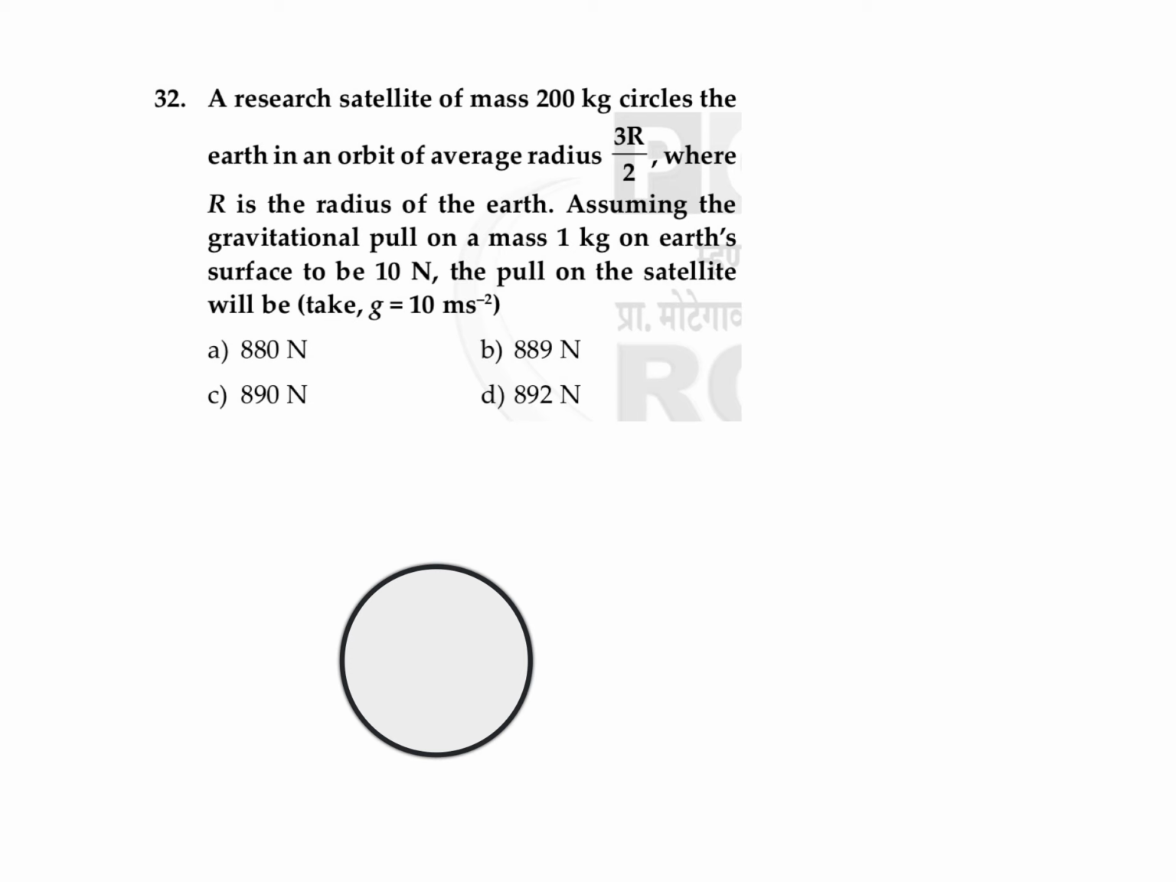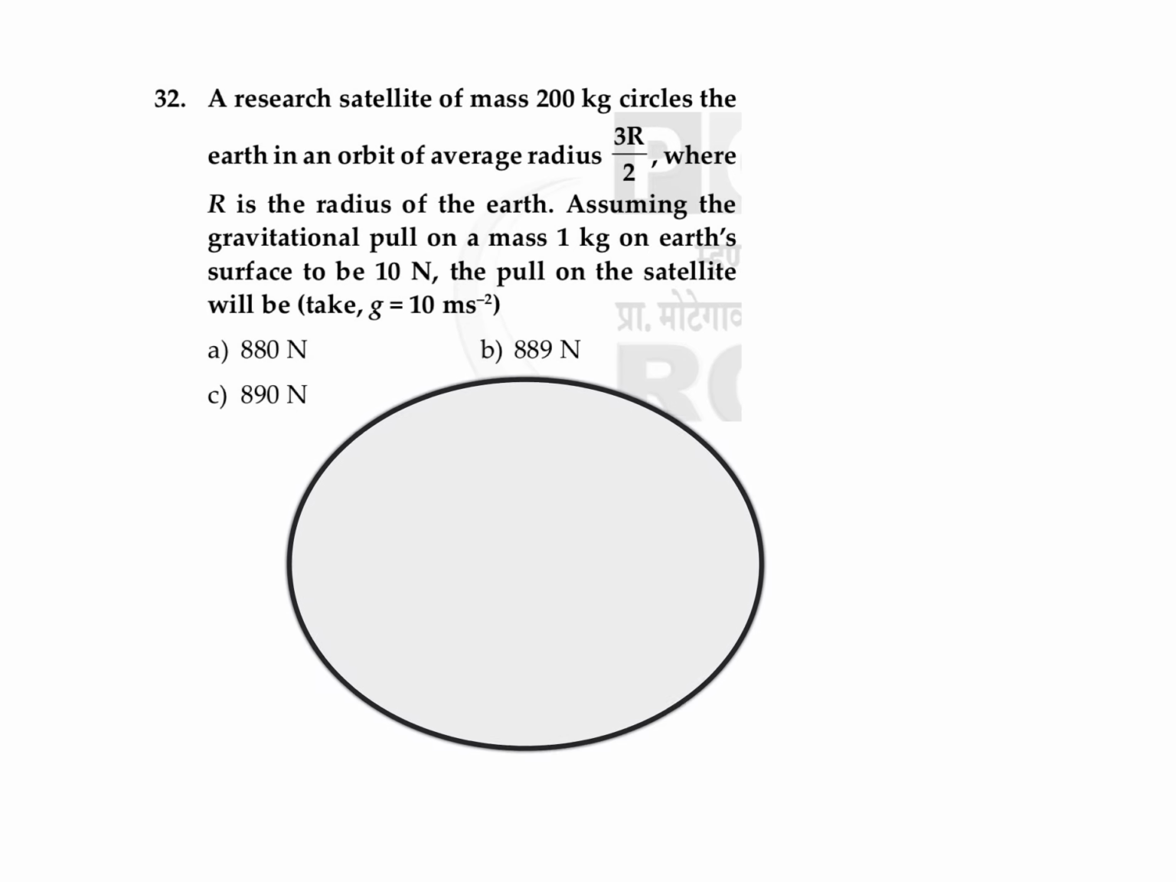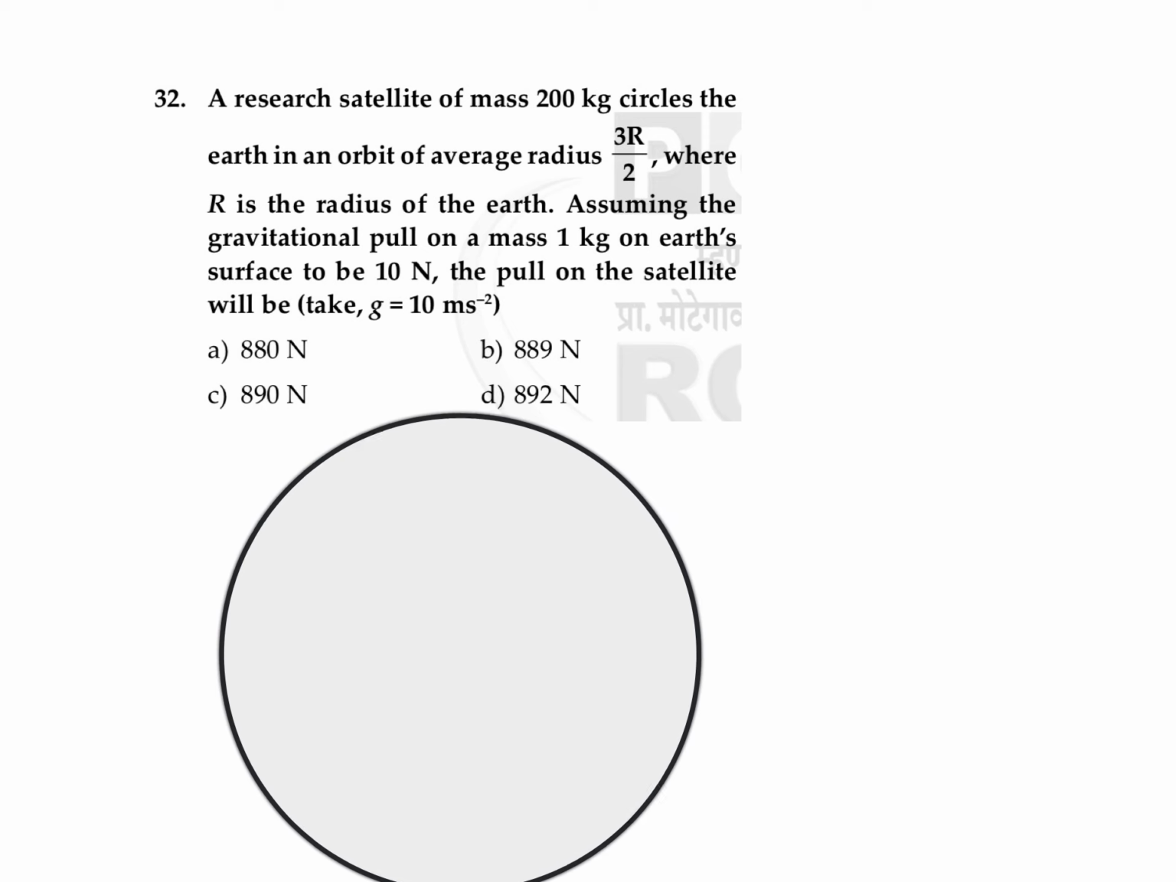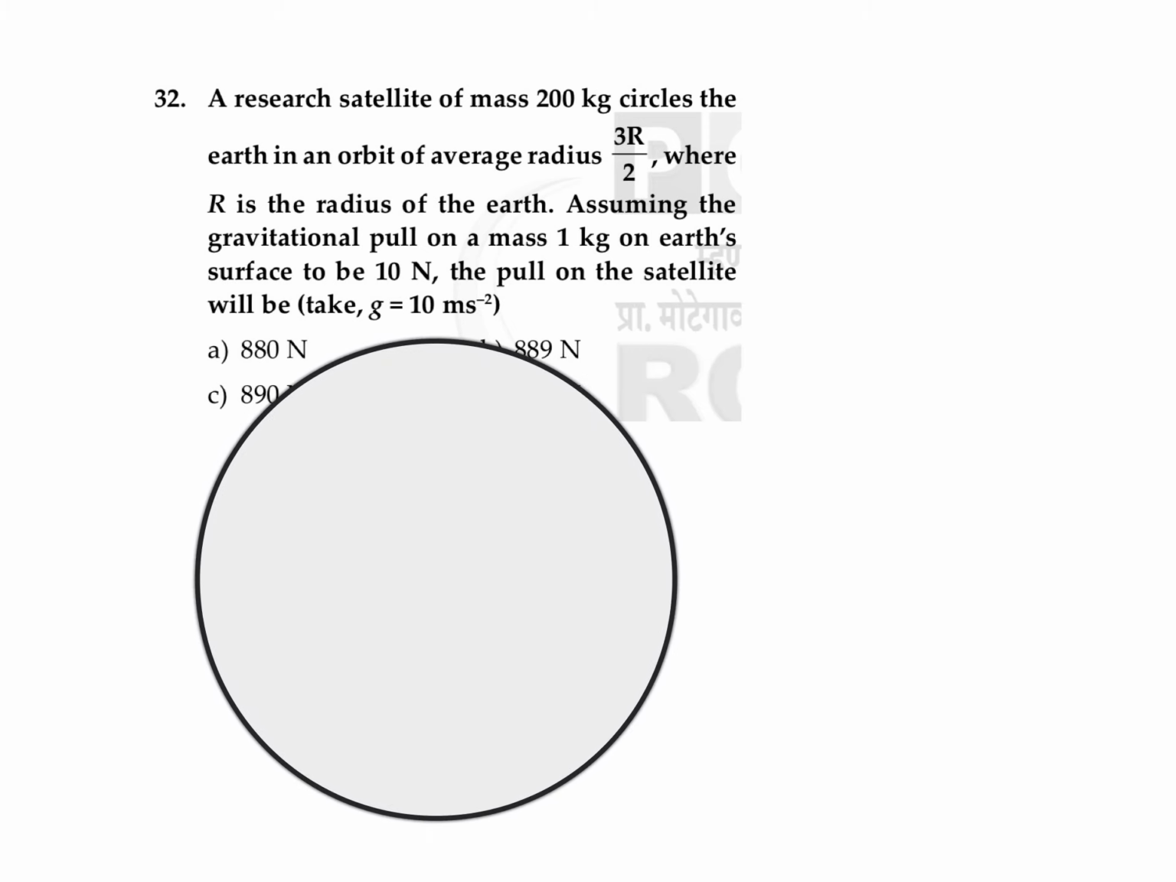So in the question it is given that a research satellite of mass 200 kg circles the Earth in an orbit of average radius 3r. So it is moving in a circular path of radius that is given as 3r. So we can just take the radius of the circular path is equal to 3r. So just consider that this distance is equal to 3r divided by 2. So research satellite of mass 200 kg, so the mass is given as 200 kg, circles the Earth in an orbit of average radius 3r divided by 2, where r is the radius of Earth.